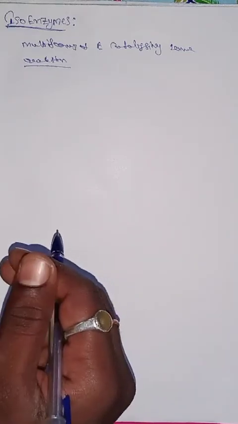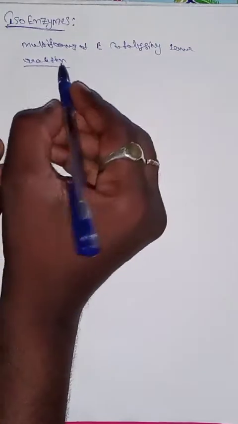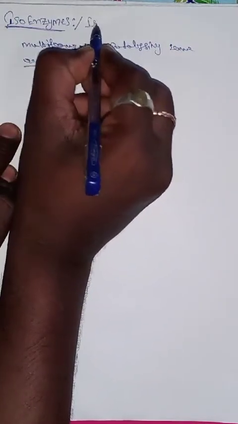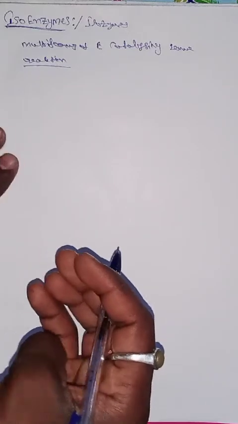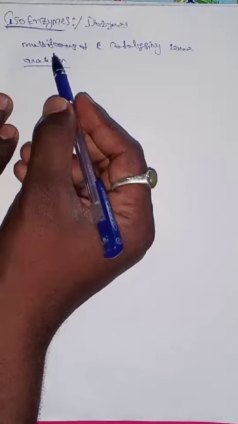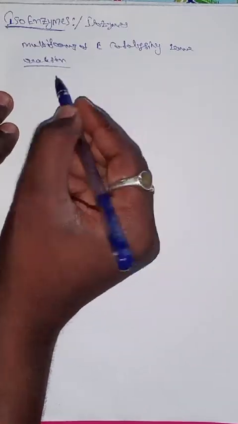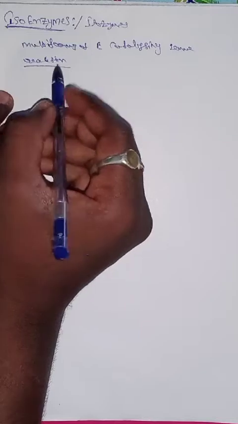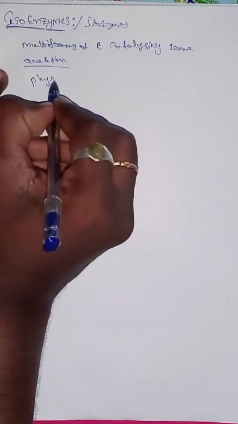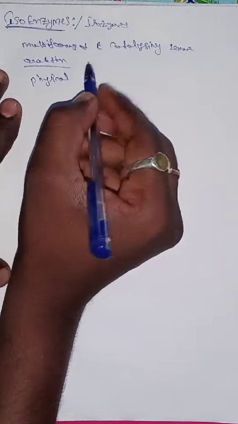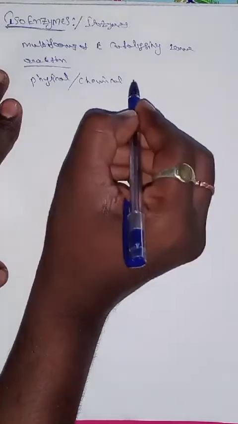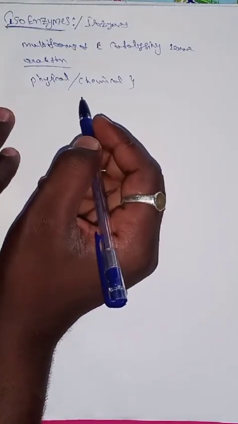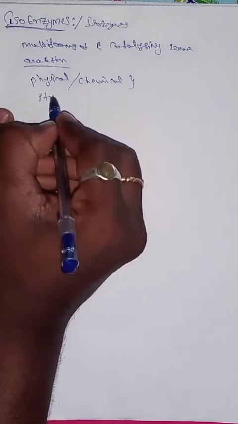isoenzymes, or isozymes. So what are isoenzymes? They are different in their physical and chemical properties. Multiple forms of enzymes are involved in catalyzing the reaction. These multiple forms of enzymes differ in their physical characters as well as their chemical properties, which include structure also.